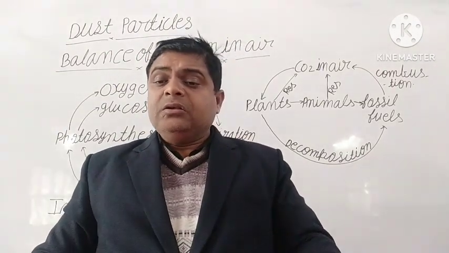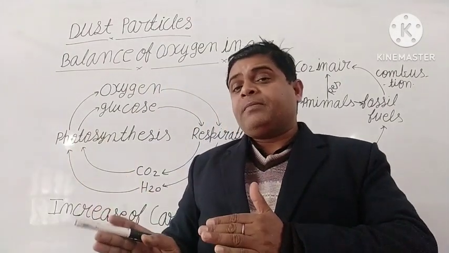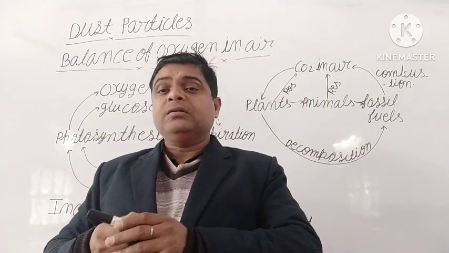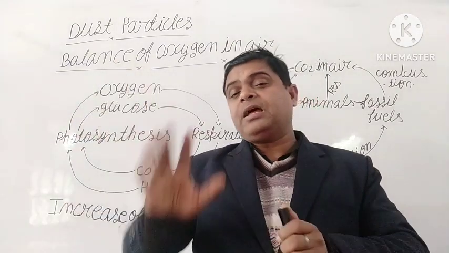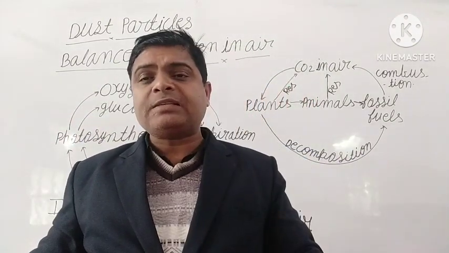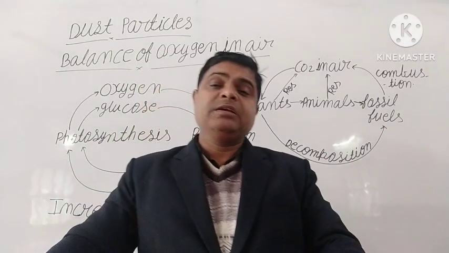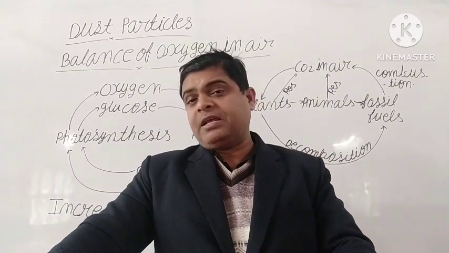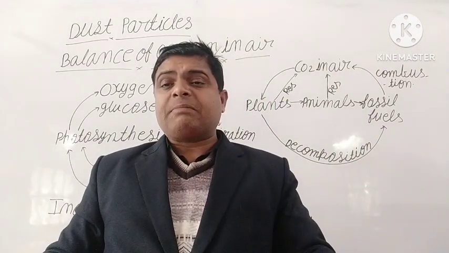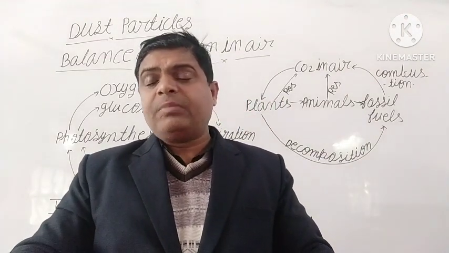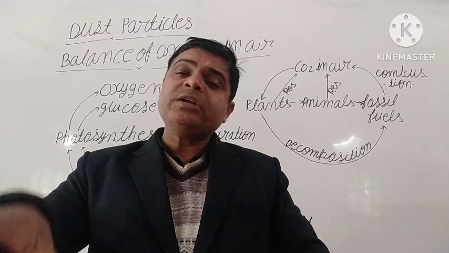Clear? So during the daytime, plants absorb the carbon dioxide present in the atmosphere. Animals and human beings release carbon dioxide, which mixes in the atmosphere and is absorbed by the plant, but only in the daytime.